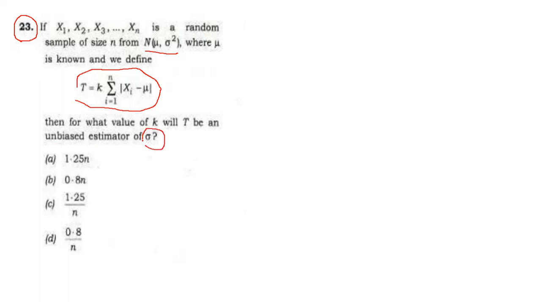You can observe the question. Xi follows a normal distribution with mean mu and variance sigma square. They give one test statistic T equal to k multiplied by summation i equal to 1 to n modulus xi minus mu.